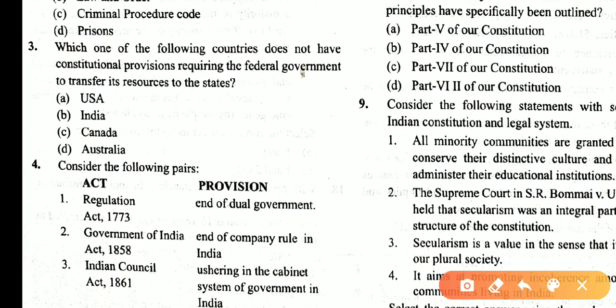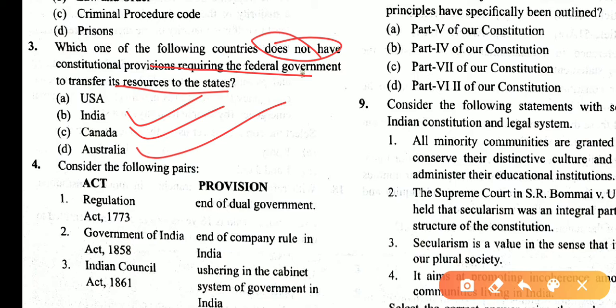Which one of the following countries does not have a constitutional provision requiring the federal government to transfer its resources to states? India is there, Canada is there, Australia is there, but USA is not there. USA is a federal country but not bound to transfer to the states because the state itself has a special budget and so on. So answer is A.